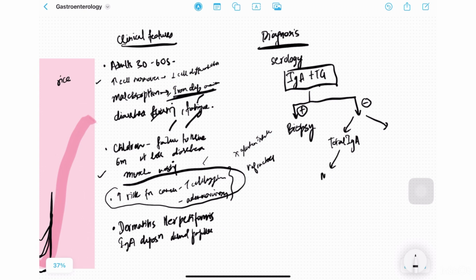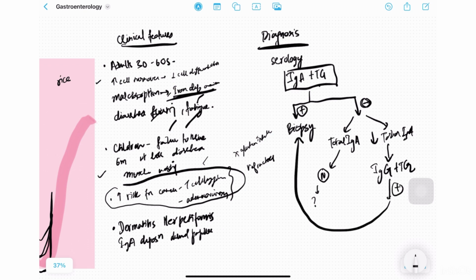If the total IgA is normal and they don't have IgA TTG, then you have to go for other differentials. But if total IgA is reduced, you know that these people have a deficiency in IgA itself. So in this case, you would want to check for IgG tissue transglutaminase. And if this is positive, you will want to go for biopsy to confirm your findings.